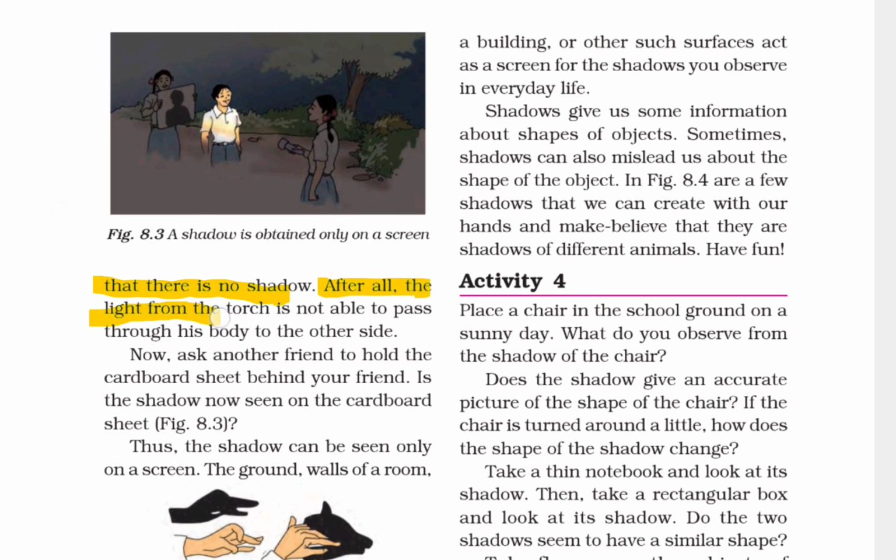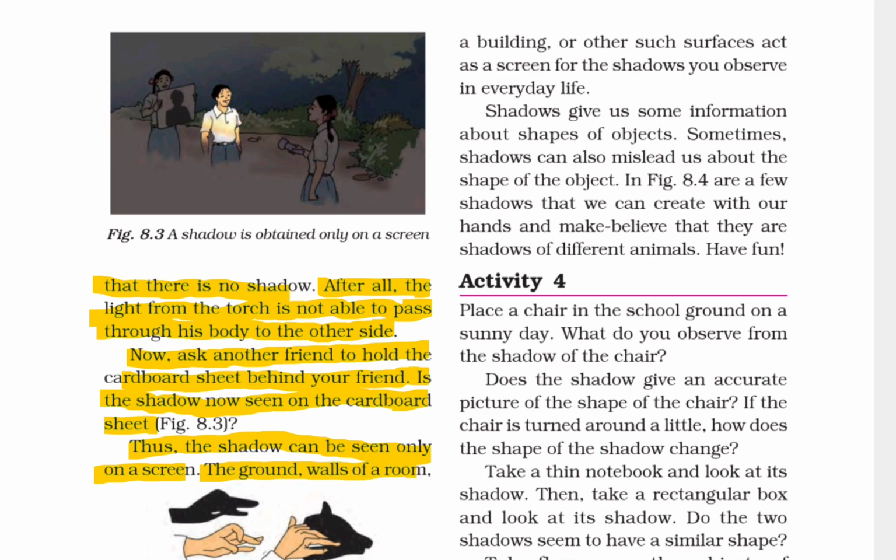After all, the light from the torch is not able to pass through his body to the other side. Now ask another friend to hold the cardboard sheet behind your friend. Is the shadow now seen on the cardboard sheet? Thus, the shadow can be seen only on the screen.